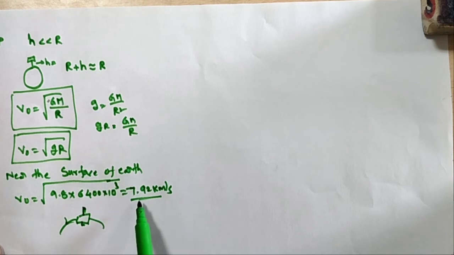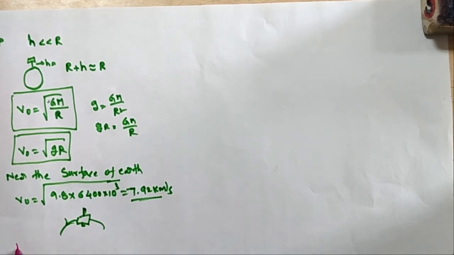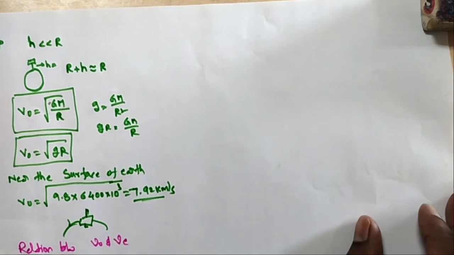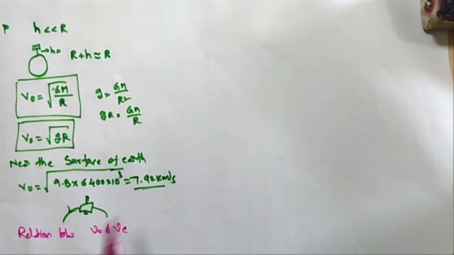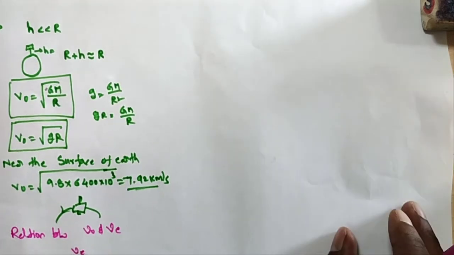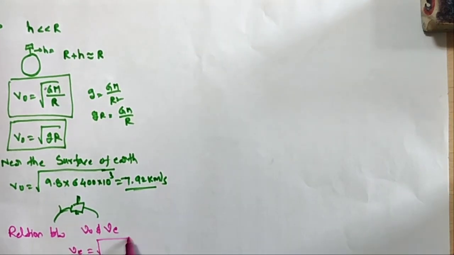So what is the value? 7.92 kilometers per second. And what is the relation between escape velocity and orbital velocity? We know that escape velocity VE is equal to under root of 2gr, so root 2 into root gr.